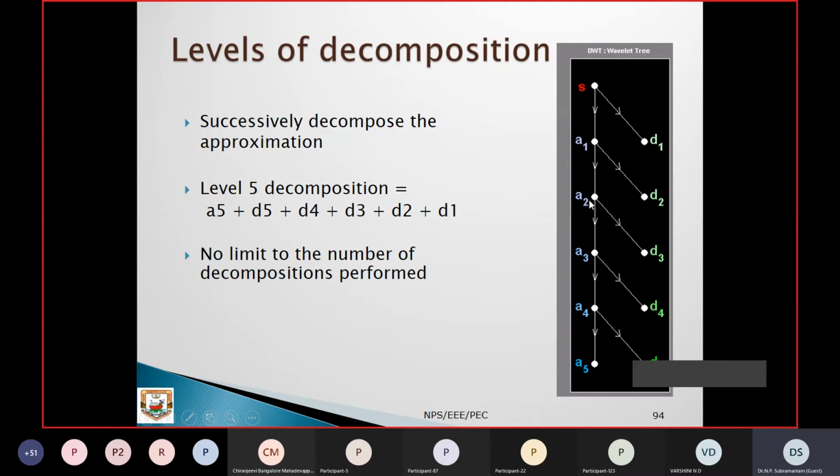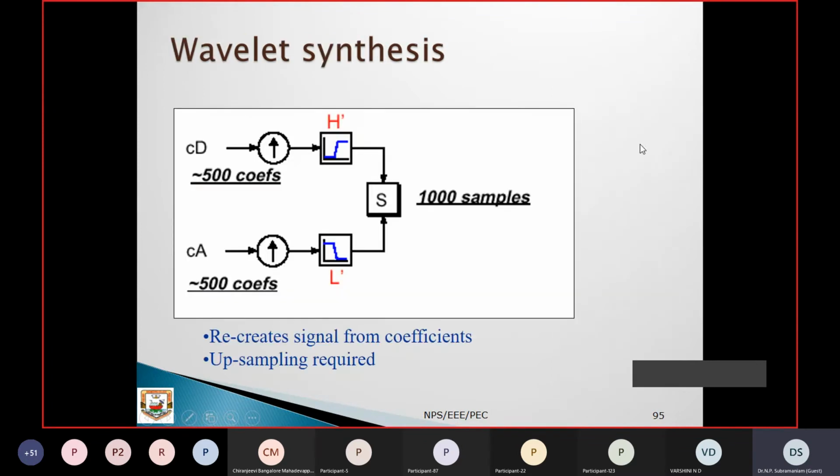Here the second level, third level, fourth level, fifth level are taken like that. So every time you get your detailed coefficients, and every time this is left out. But at the end of the reconstruction, you have to take all the values. You take A5 and all your detailed coefficients and recombine them so that the reconstruction can be done. Now, wavelet synthesis: after processing is over, you have to synthesize the samples.